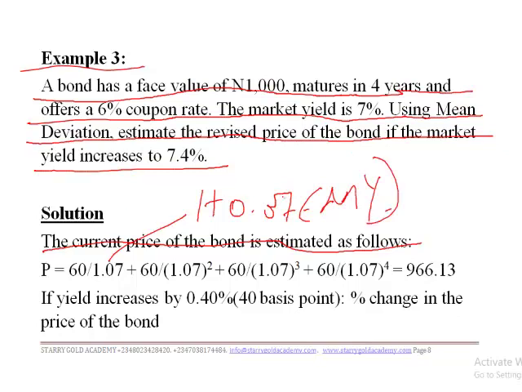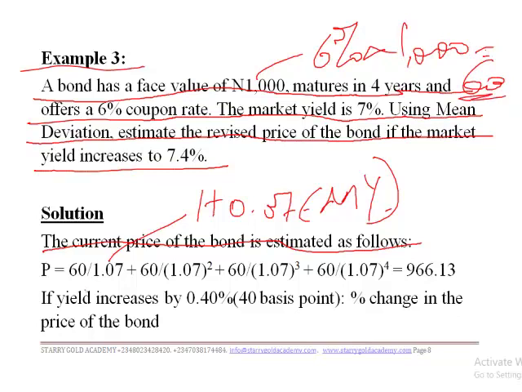This 60 is as a result of 6%, which is the coupon rate on the face value of the bond. It will give you 60, and that's how we come about this 60. So this one is for year 1, this is for year 2, this is for year 3, this is for year 4. Adding everything together, you have the price of the bond, which is 966.13. So we are saying that if the yield increases by 40 basis points, that is the change in the price of the bond.